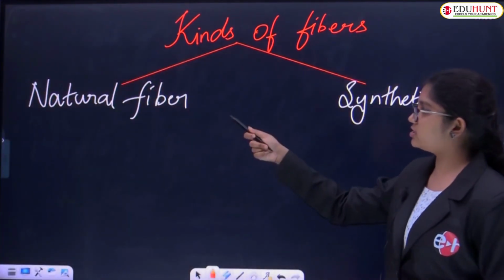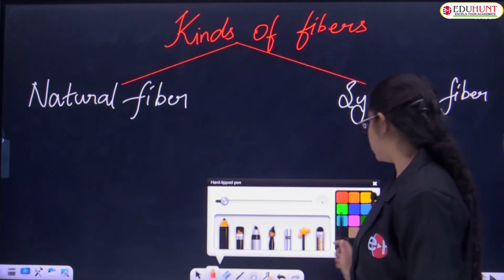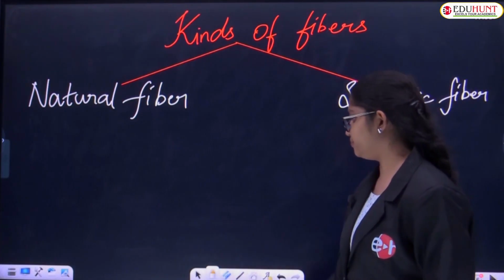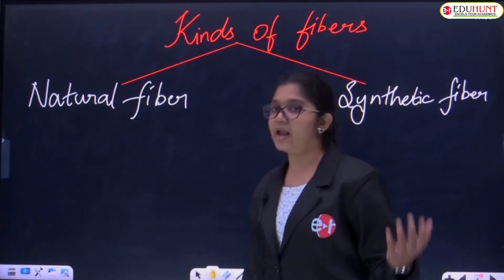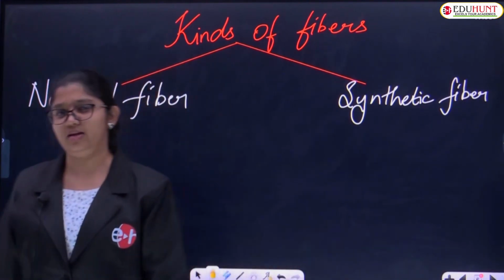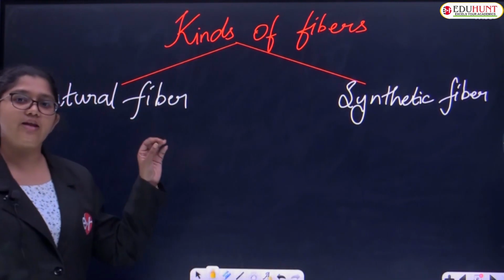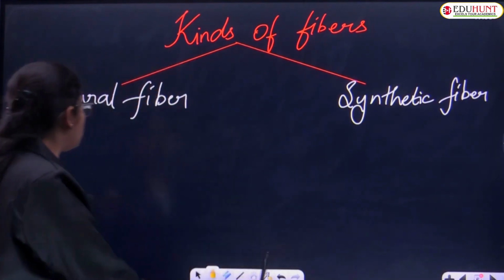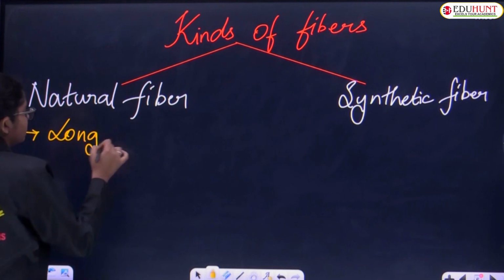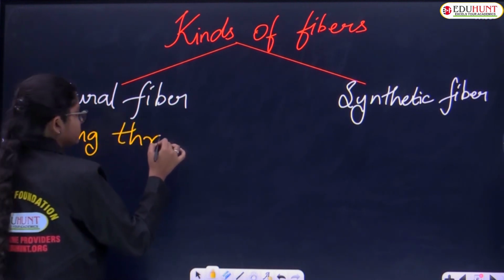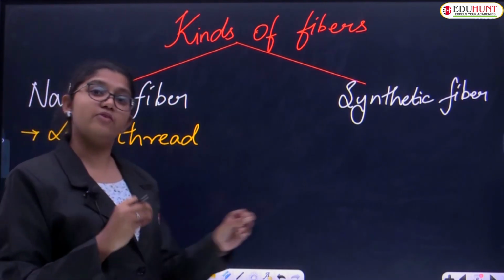First, what are natural fibers? The word itself says natural means obtained from plants and animals, from organic sources. A natural fiber is a long thread or filament, very long and flexible too.